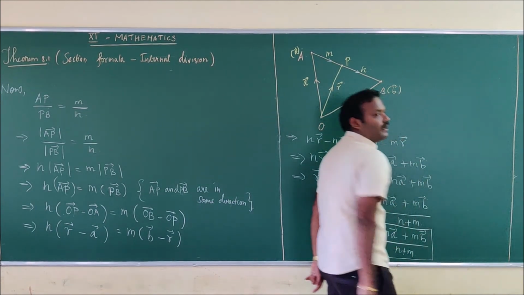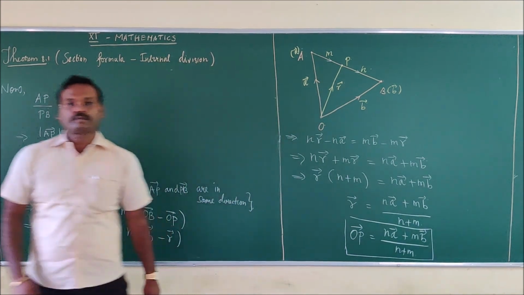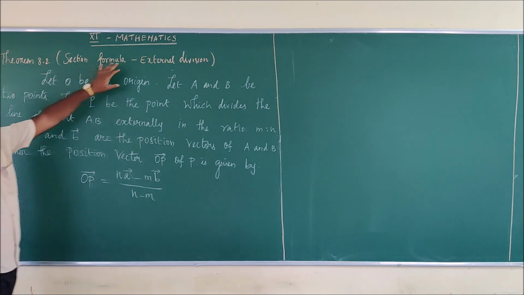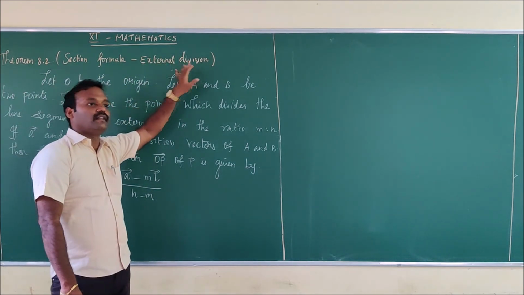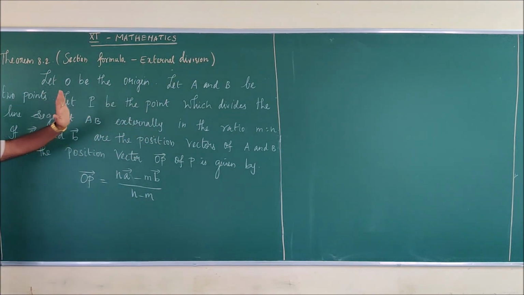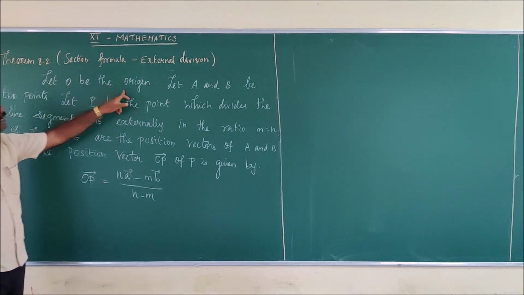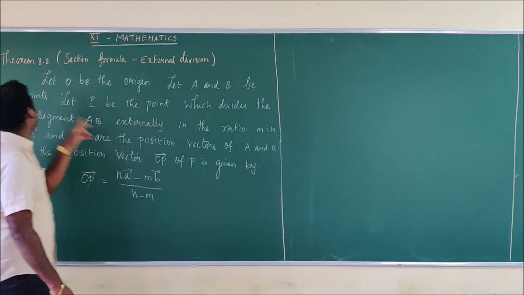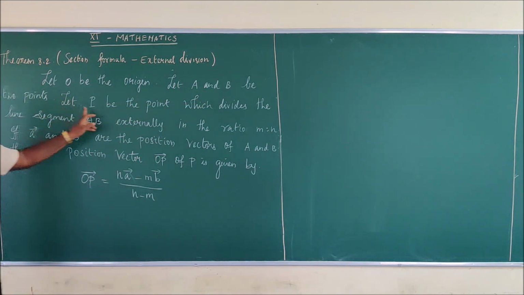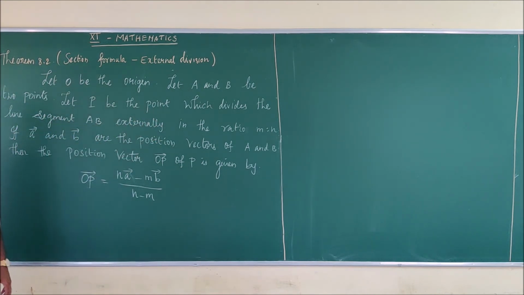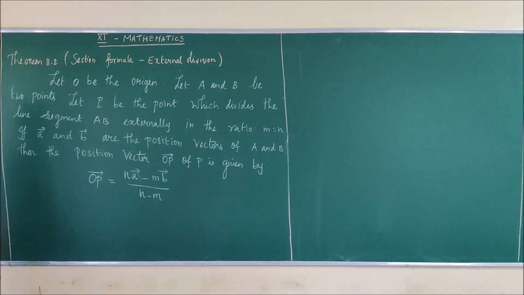Okay, section formula, external division. So theorem 8.2, section formula, external division. In the book itself, it is clearly given without proof. So I am not giving you the proof, I am giving only the statement. Okay, what is that? Let O be the origin, let A and B be the two points, let P be the point which divides the line segment AB externally in the ratio, what is that? m is to n.